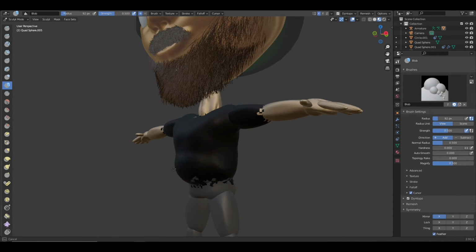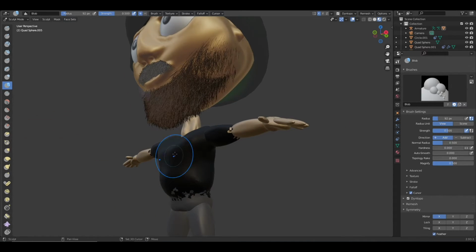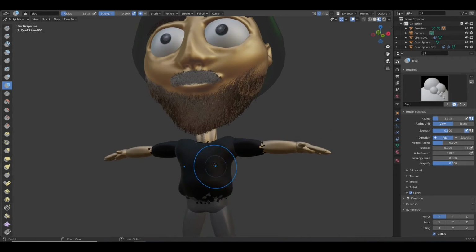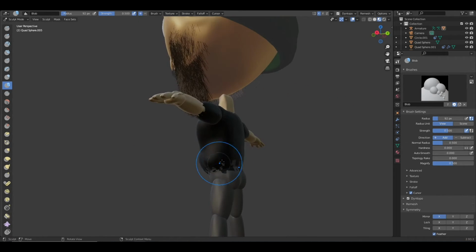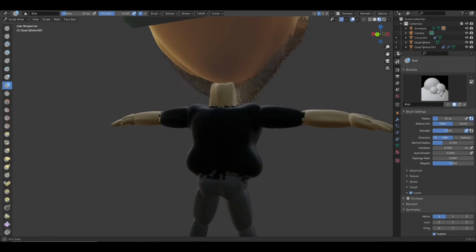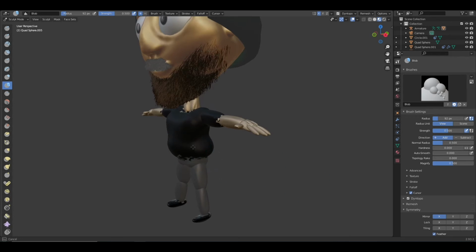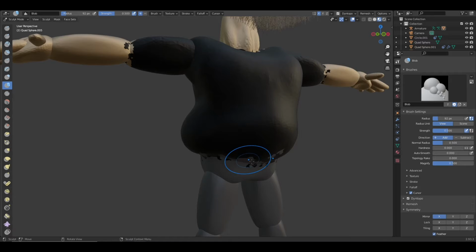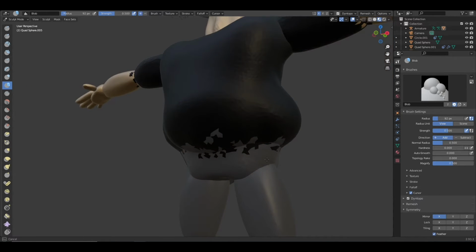Alright, we have to somehow make it realistic, and we really have to fix the chest over here. We over extruded it. I don't know how to actually do this, but we'll see how it goes. To make it fat, we have to make the hips a little bit larger and the back too. Alright, I think this is not what I was going for, but that really looks weird, dude.